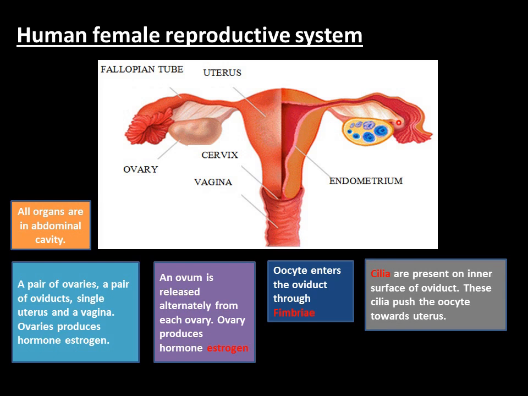Okay, there are cilia present inside the oviduct. Cilia क्या है? Cilia are hair-like structures, very minute and many in number. It is present inside the oviduct. Okay, and this cilia does what? It pushes the ova into the uterus. किधर करता है? It pushes the ova into the uterus. Okay.